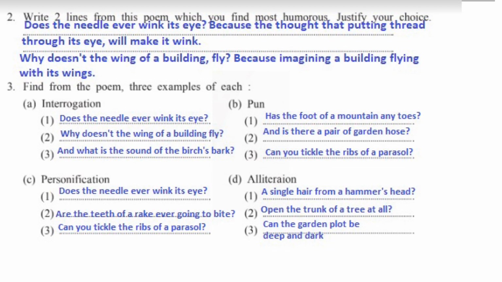Third, personification. A. Does the needle ever wink its eye? B. Are the teeth of a rake ever going to bite? C. Can you tickle the ribs of the parasol? Alliteration. A. A single hair from a hammer's head. B. Open the trunk of a tree at all. C. Can the garden plot be deep and dark?